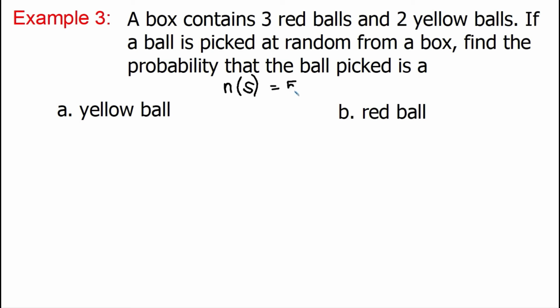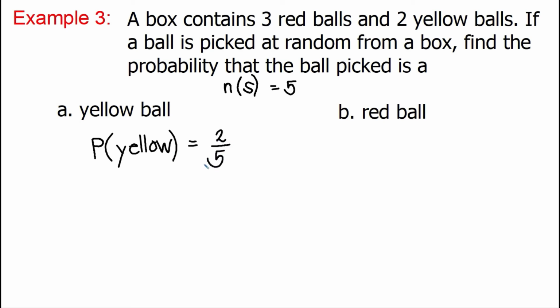So, for letter A, we are asked to find the probability of getting a yellow ball. So, how many yellow balls are there in our problem? What is the chance that the ball picked is a yellow ball? Going back to our problem, you have 2 yellow balls, and you have 5 total balls in the box. So, the probability of getting yellow, therefore, is 2 all over 5 or 2/5.